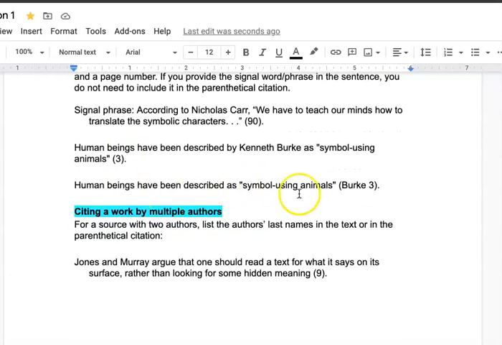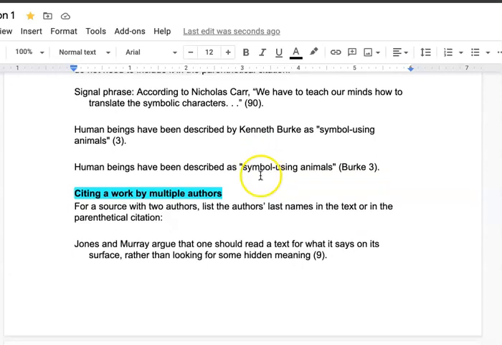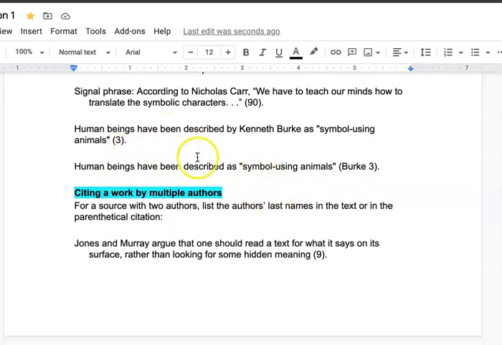And then just another style similar to the other one we looked at. Human beings have been described as symbol-using animals. And then we have our author because we don't mention him in our sentence, right? So we want to make sure that we still cite it properly and we put the last name along with the page number.